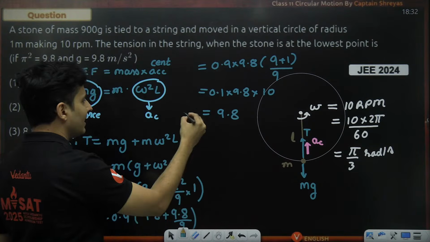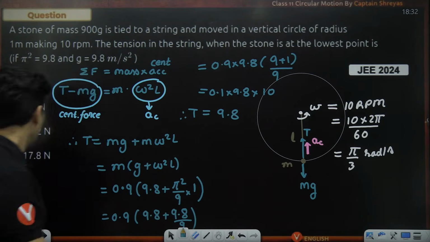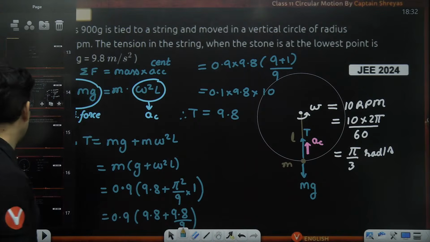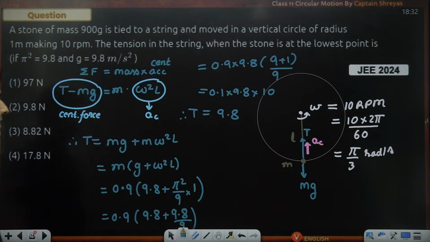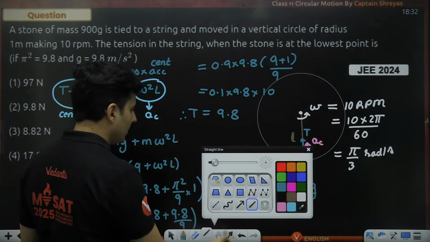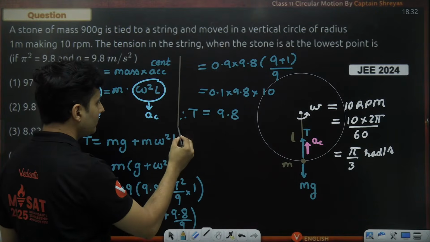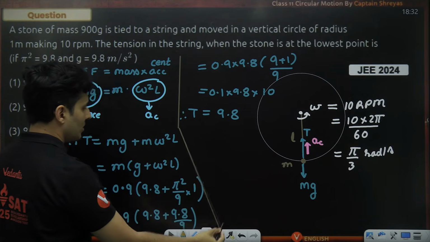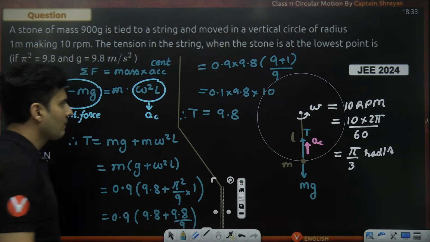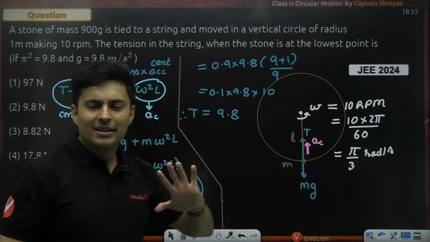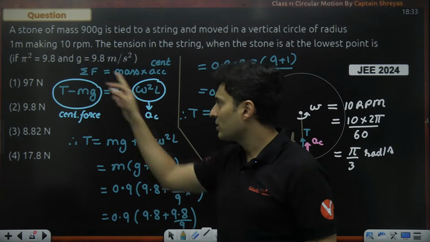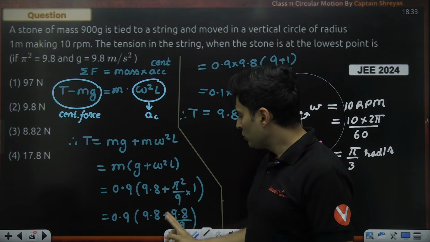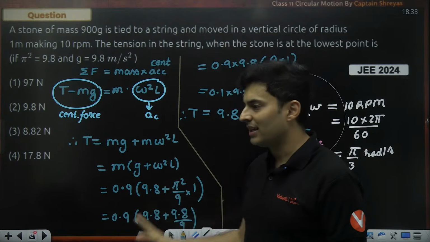But what are we finding exactly? We were finding tension. So tension will be 9.8 Newton. That is the answer. Got it, my dear students? Very nice question. Simple. You have to be very careful with the calculations because approximations were also given. So if you use the approximations correctly, you get a beautiful answer.